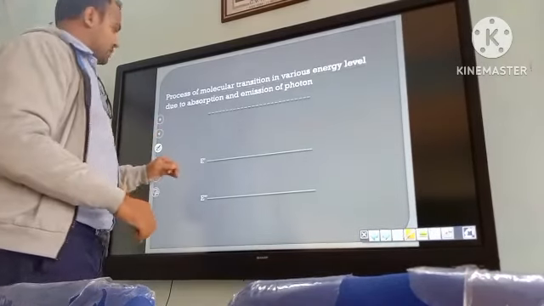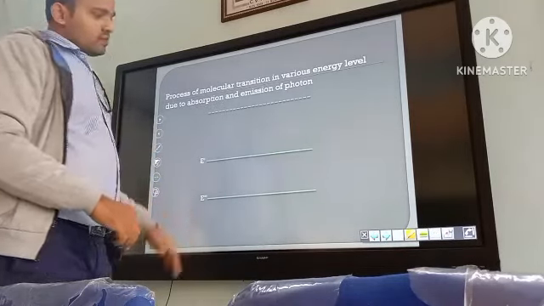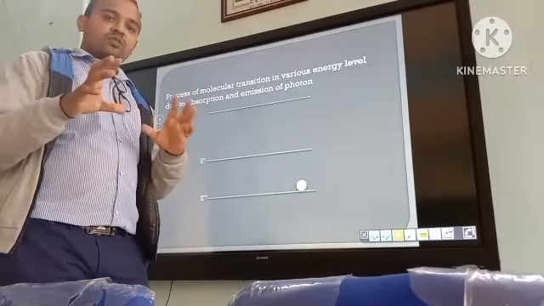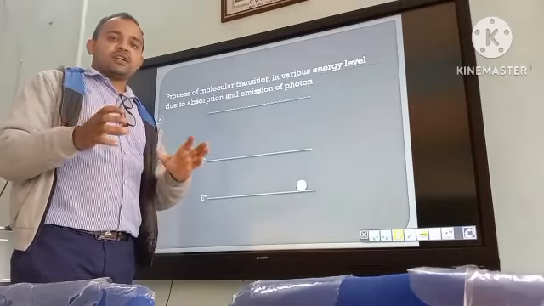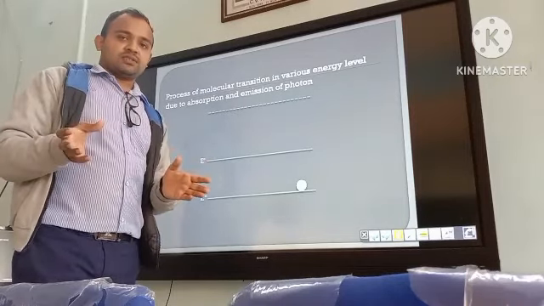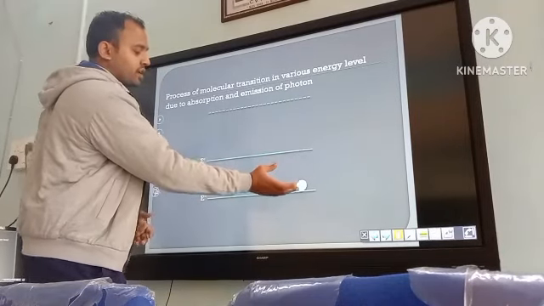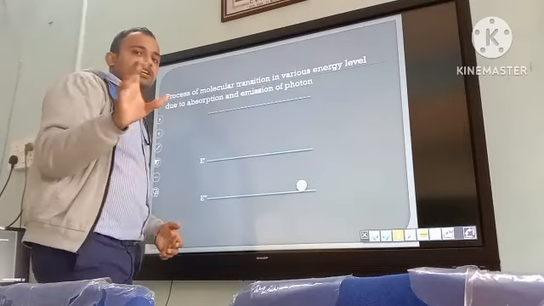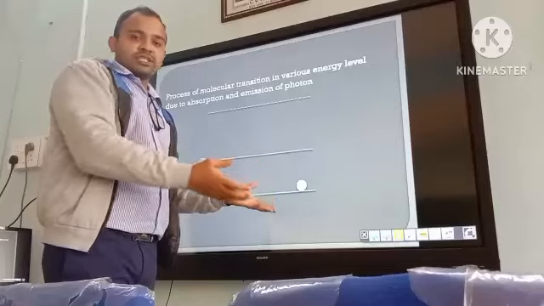Okay, look at this. You already know that molecules vibrate, and they have vibration energy states and rotation energy states. When you give molecules energy, they jump from a lower energy state to a higher energy state, and they cannot stay there for long, so they come back to their original state.